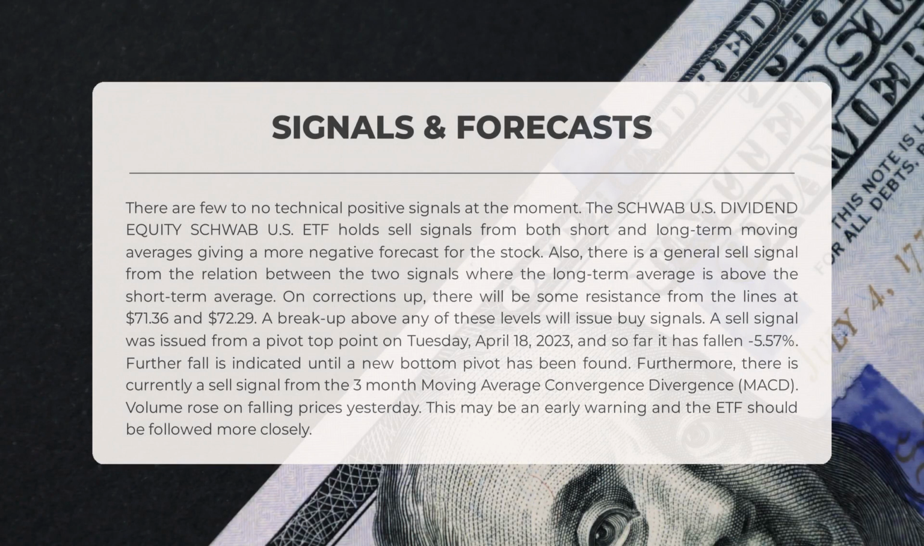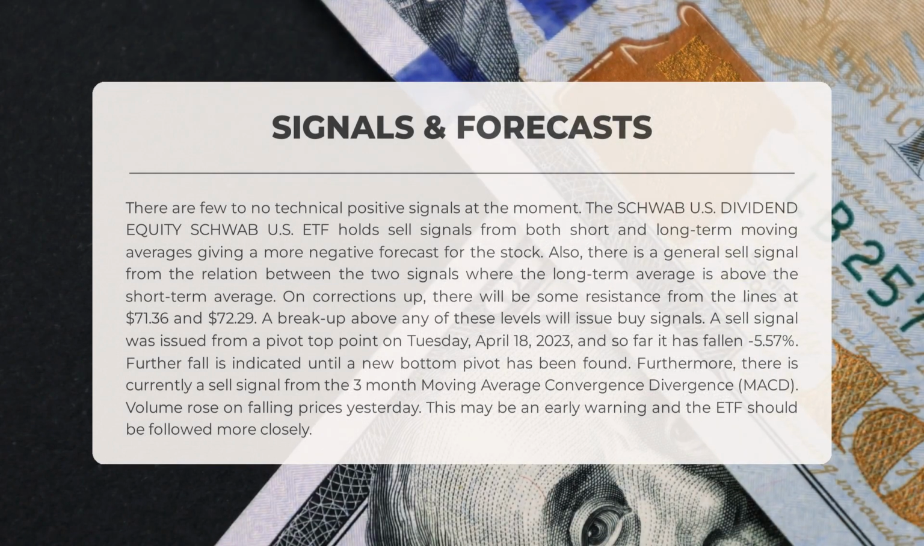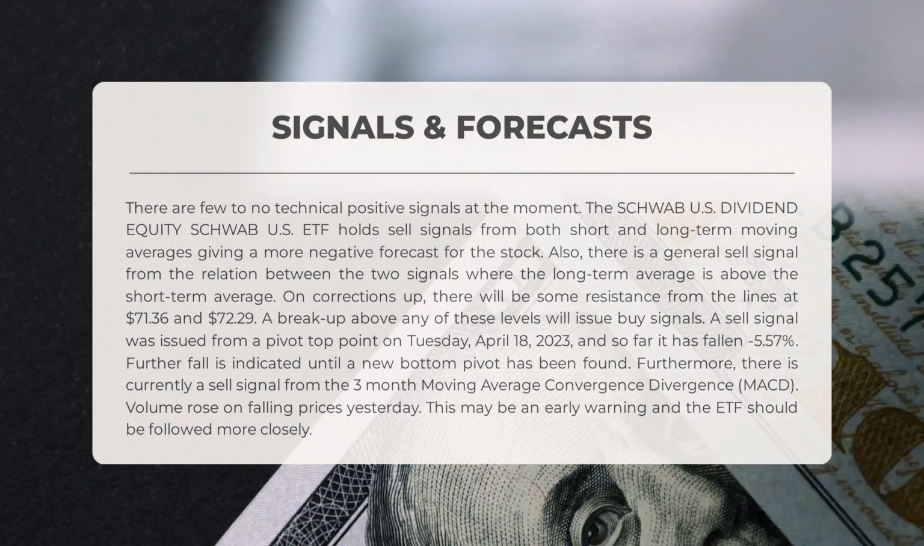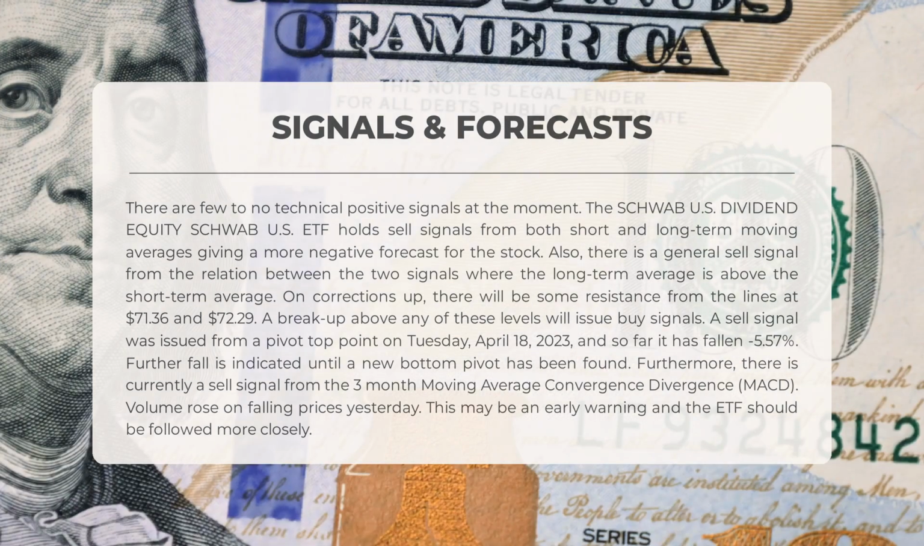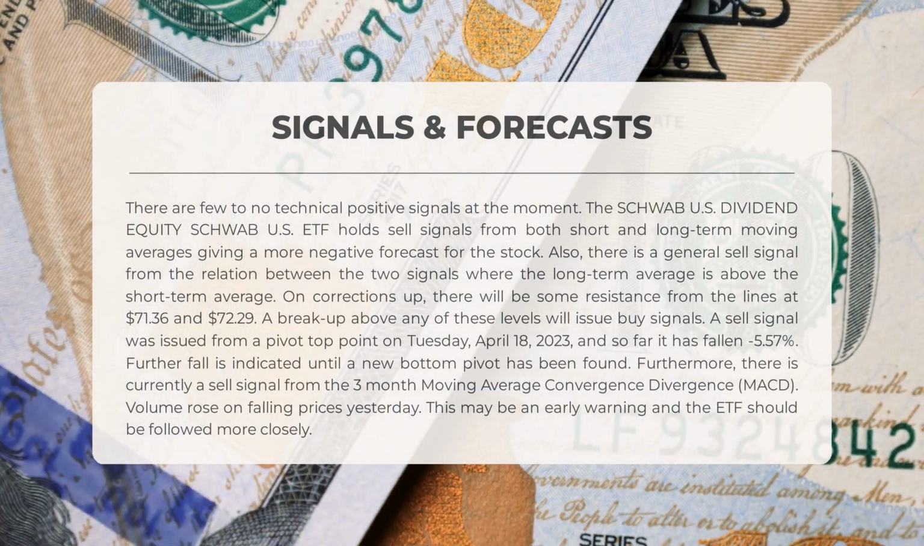The following signals have been identified for SCHWAB U.S. Dividend Equity ETF. There are few to no technical positive signals at the moment. The SCHWAB U.S. Dividend Equity ETF holds sell signals from both short and long-term moving averages, giving a more negative forecast for the stock. Also, there is a general sell signal from the relation between the two signals, where the long-term average is above the short-term average. On corrections up, there will be some resistance from the lines at $71.36 and $72.29. A breakup above any of these levels will issue buy signals.